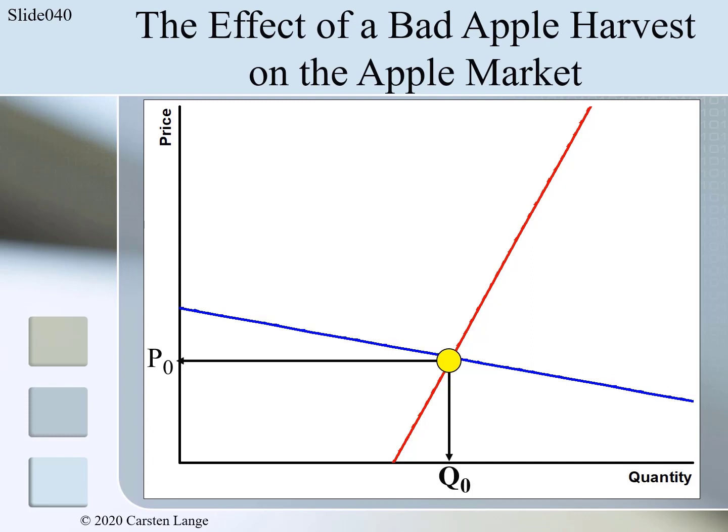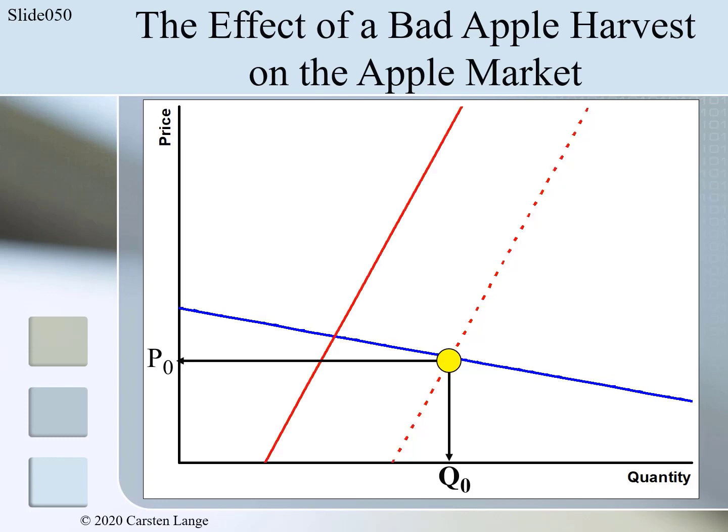But a bad harvest is a determinant of supply. It is a determinant other than the price. Therefore, it is not a movement along the curve, the curve will shift. Then we had to analyze in which direction the supply curve would shift. A bad harvest leads to less supply, therefore the supply curve shifts to the left towards smaller quantities.